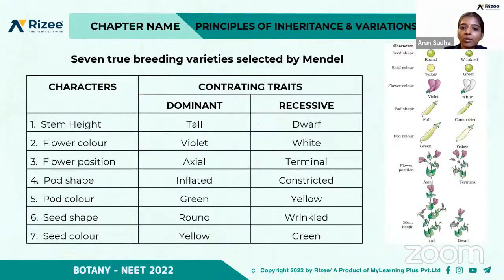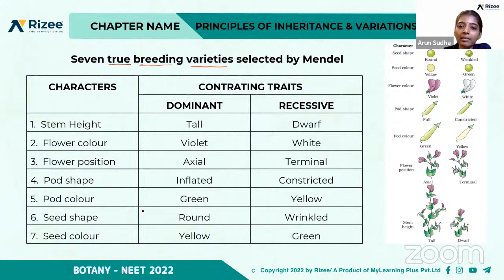Okay. So actually he selected 7 true breeding varieties. That is the true varieties. It is a pure line, right? For example, if it is tall for so many generations, similar types of plants he selected. So he selected 7 characters. So what are the characters? One is the stem height, then the second is the flower color, flower position, pod shape, pod color, seed shape, and then seed color.